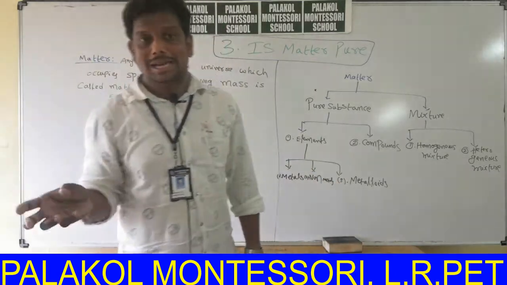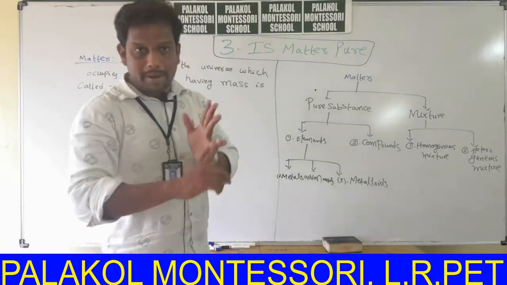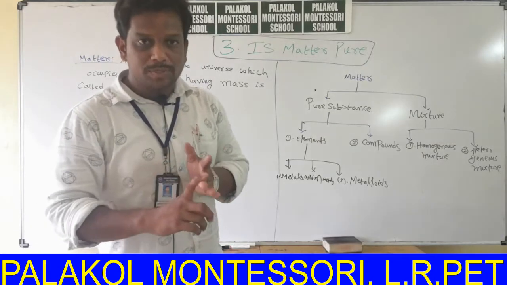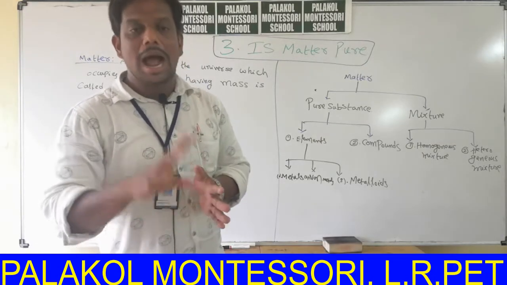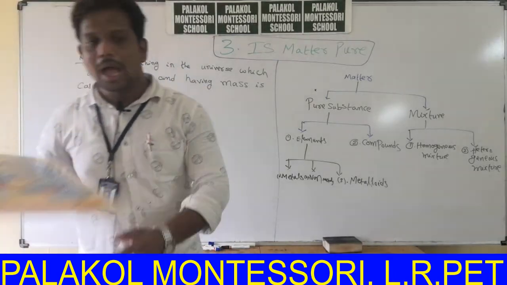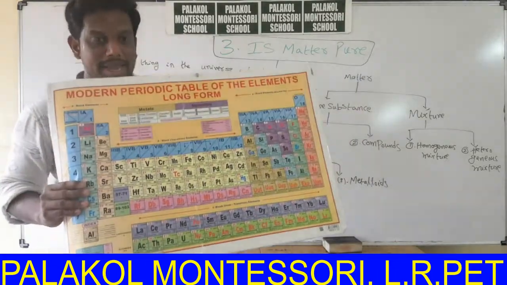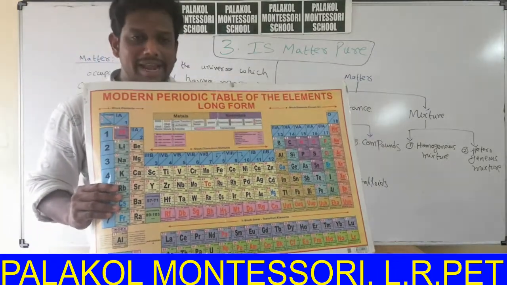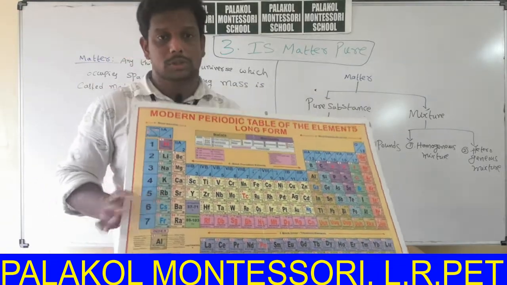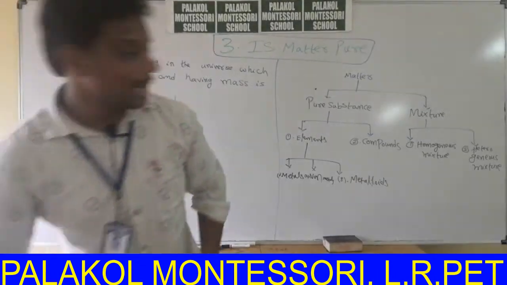In the previous class on atoms and molecules we got some idea about elements: the definition of atom, molecule, element, and compound, and also the different types of elements present in the periodic table. These are the 118 elements in the periodic table. We also have some idea about compounds in the chemical laboratory. So first we start with mixtures.